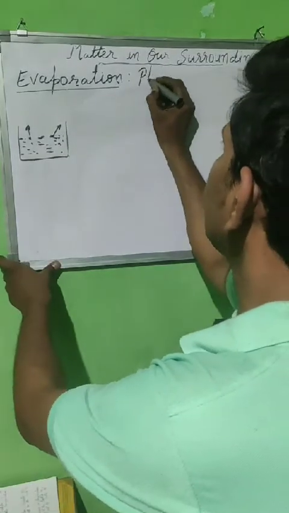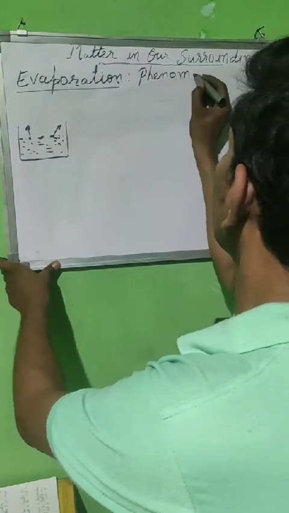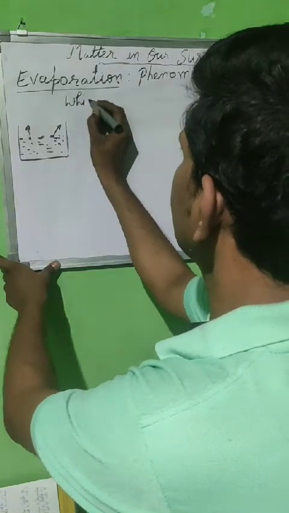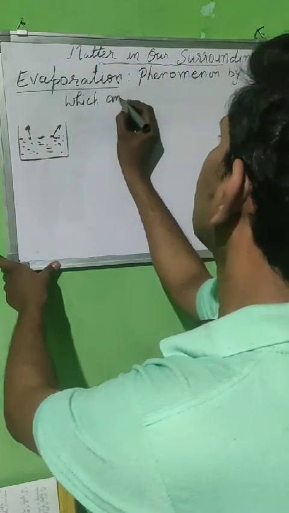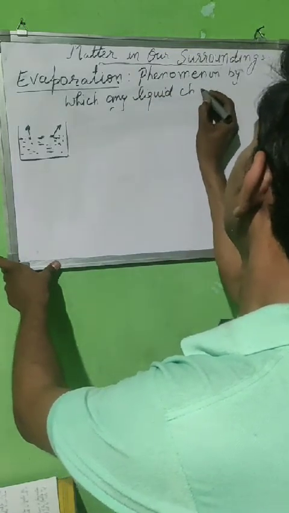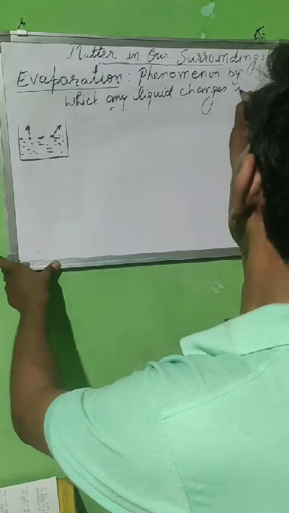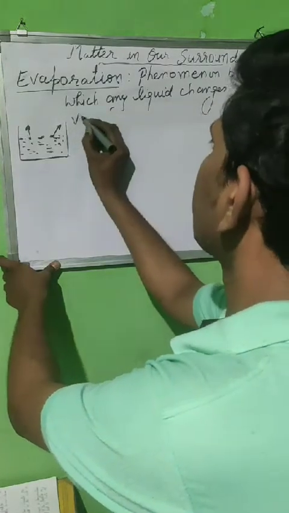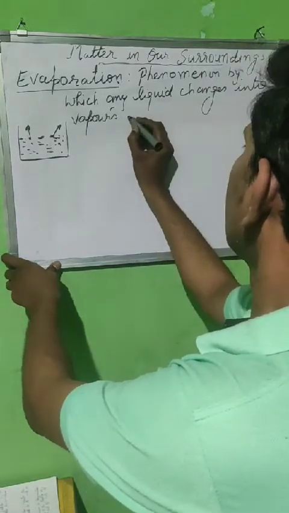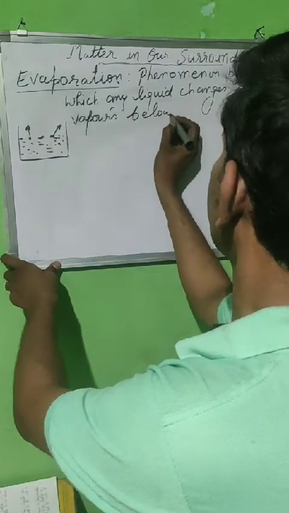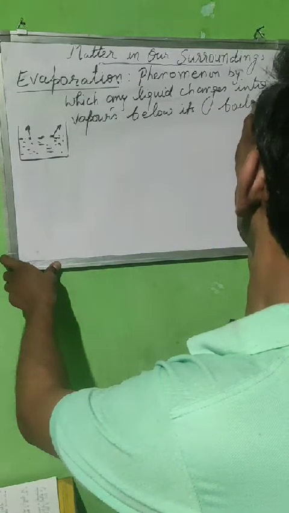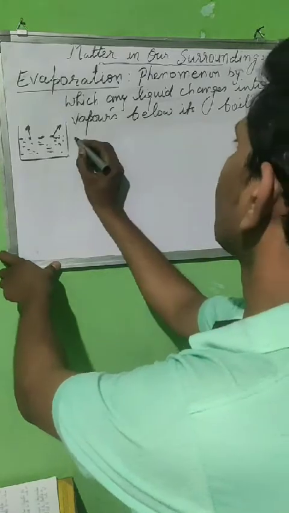So evaporation is the phenomenon by which any liquid changes into vapor below its boiling point.